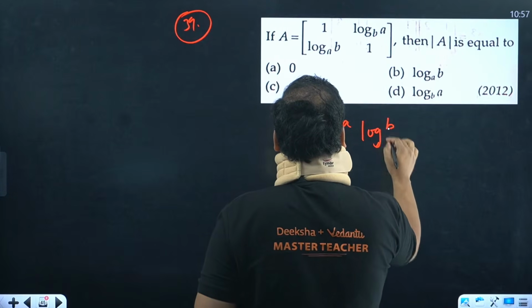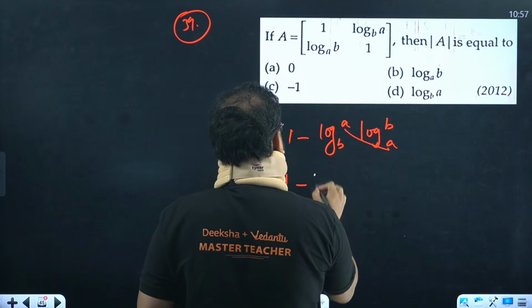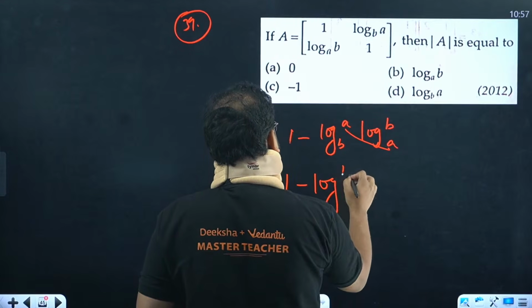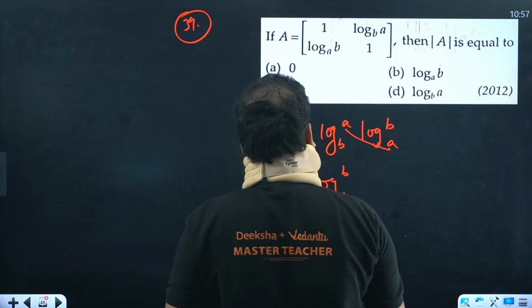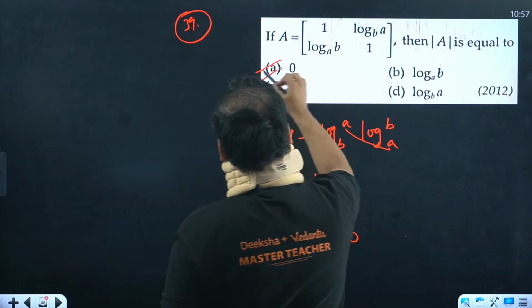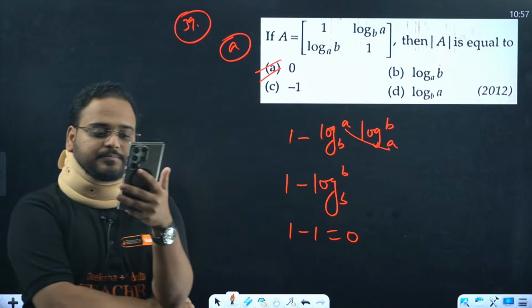Log of BA, right? So 1 minus, this is same, right? It becomes log of BB. So 1 minus 1, answer is coming as 0. So option is A. 39 is option A. Correct.